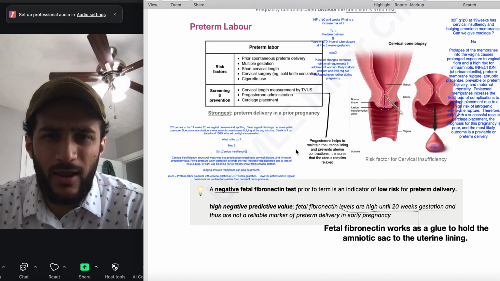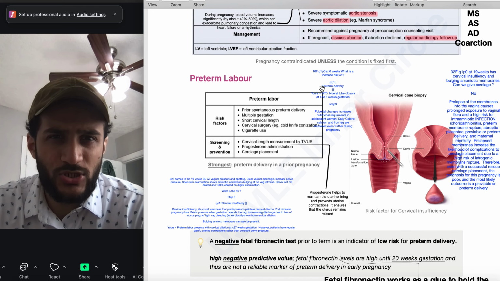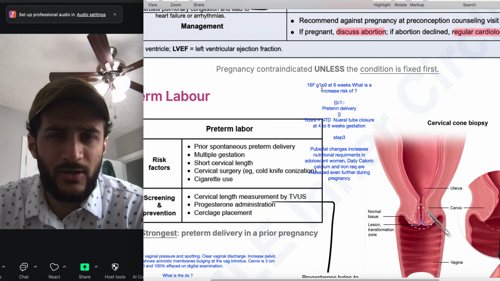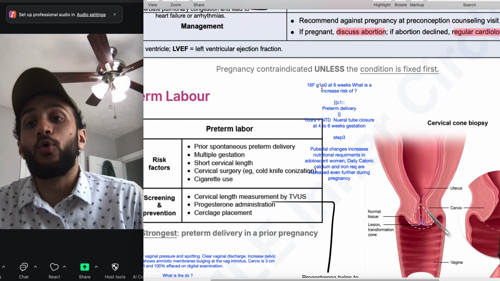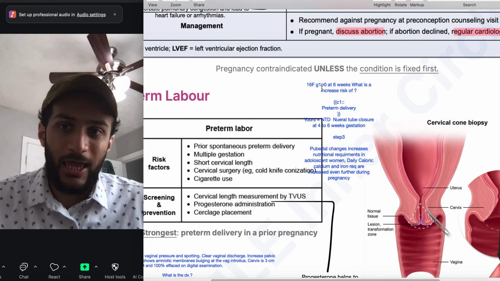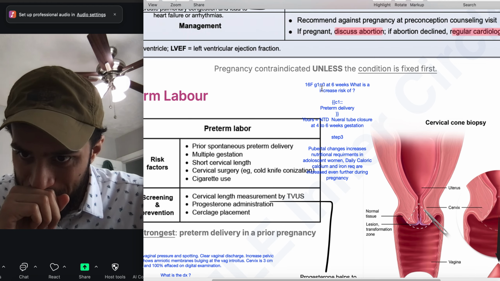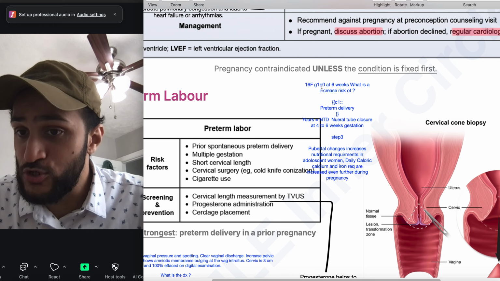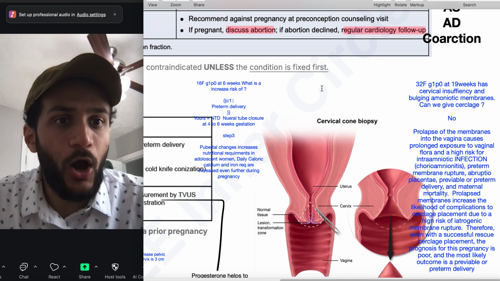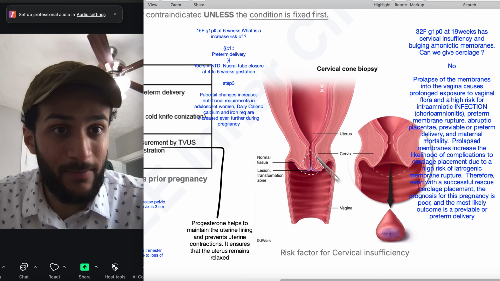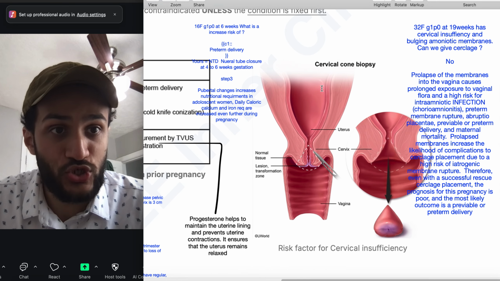Let's come over here and let's look at some questions. So I have some questions over here. So a 16-year-old woman, or a girl I would say, is pregnant. What is she at increased risk of? That is going to be preterm delivery. Neural tube defect was the wrong answer here. Okay, this is an important one. I believe I've even gotten this question twice wrong.